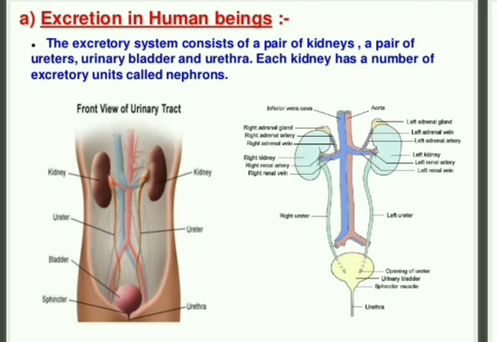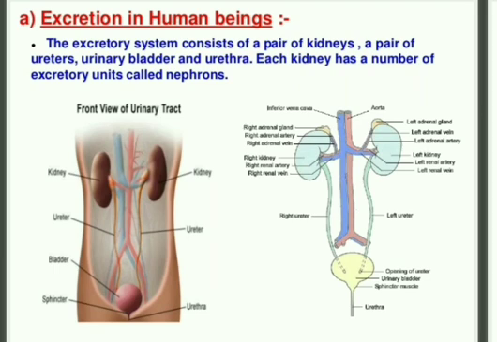The organs involved in our excretory system are a pair of kidneys, which are bean shaped, and a pair of ureters. Ureter means the tube which connects the kidney and your urinary bladder. Then the urethra.